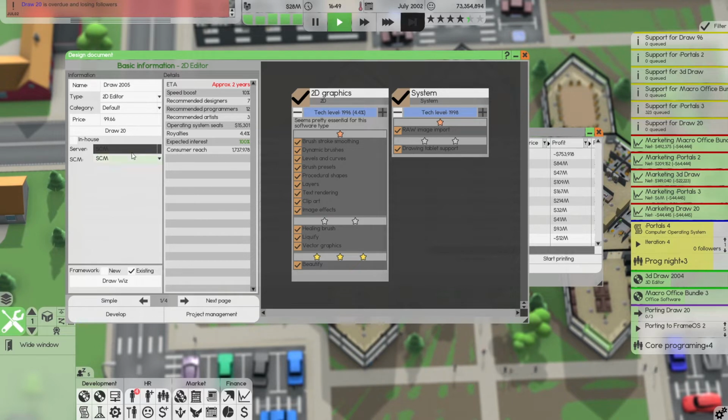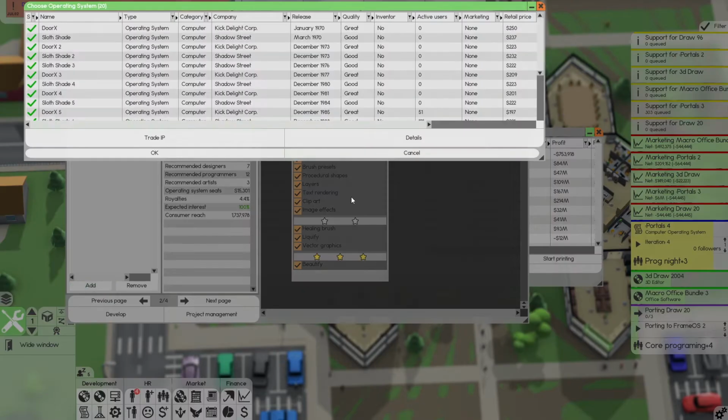Let's go on to the SCM. Yes, it's not going to be an in-house. I'm going to leave the price as is. Although, you know what? $94.99. Let's make it a little bit of a deal for everybody, right? All right. Let's add Portals 4. Is Portals 4 even on there yet? It's not. Can't get it.